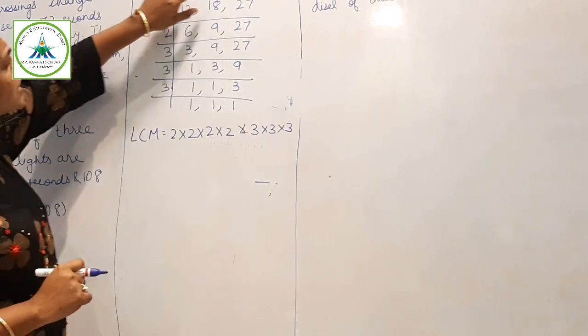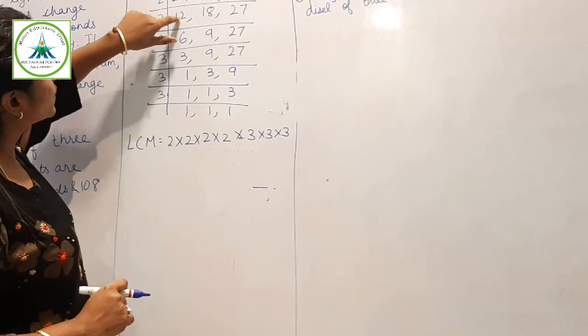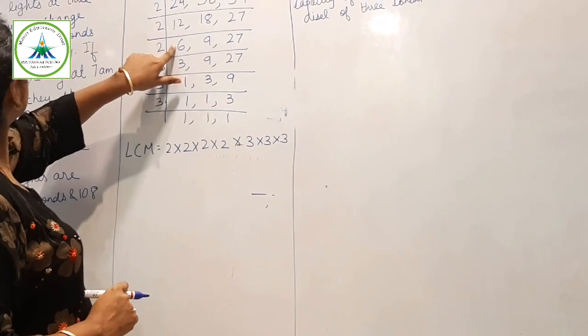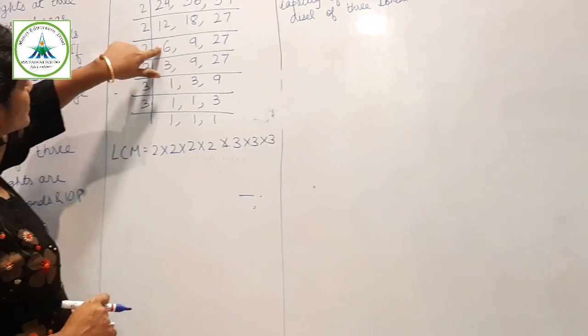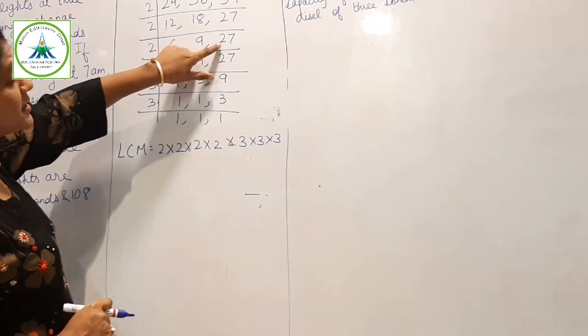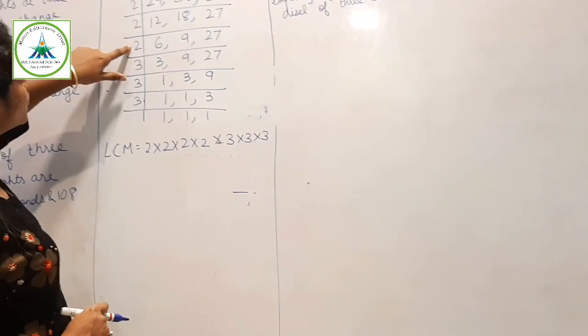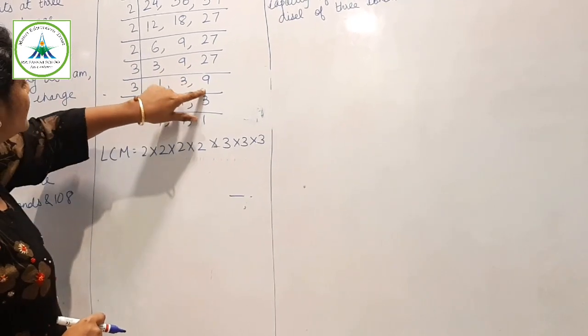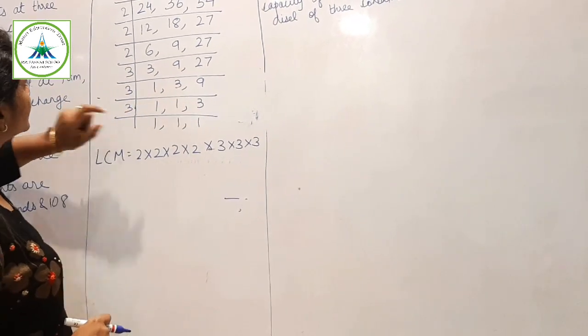2: 24, 36, 54. 12, 18, 27. 2: 6, 9, 27. 2: 3, 9, 27. 3: 1, 3, 9. 3: 1, 1, 3.